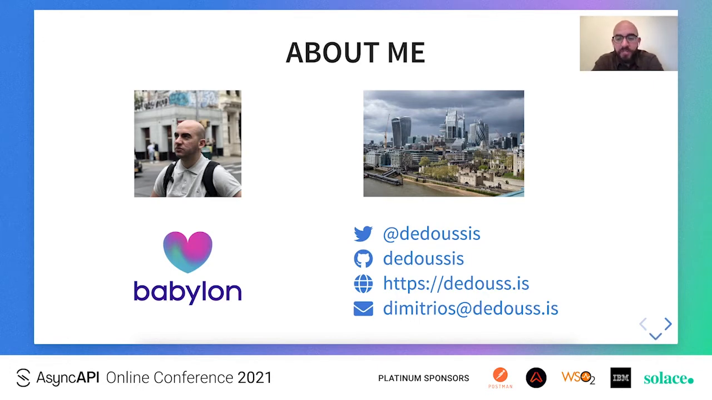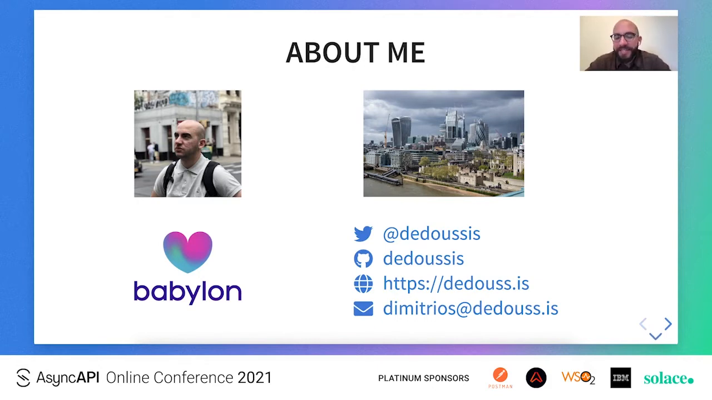I am a senior software engineer in the AI chatbot team of Babylon, and throughout my career I've been building distributed systems and cloud-native workloads, mainly in Python and in Node.js. I do have a passion for open source and big data applications. If you're interested in what I'm working on in my free time, you can check my GitHub profile and my Twitter account using the Dedoussis handle.